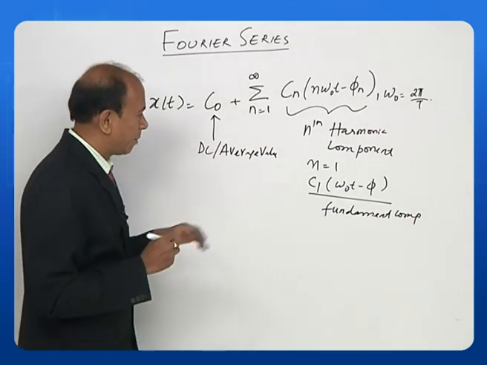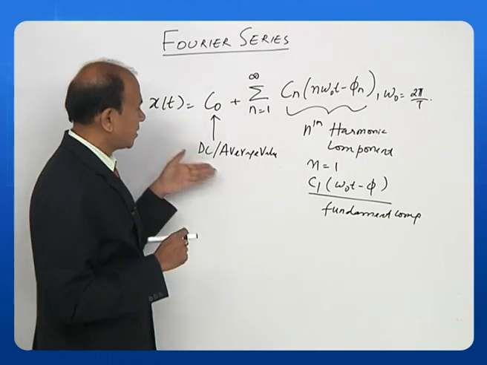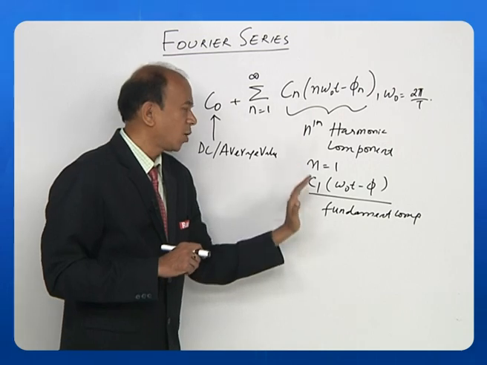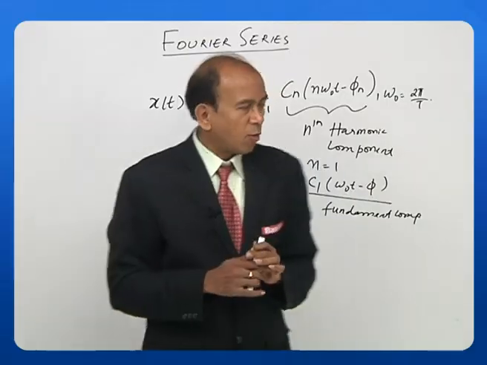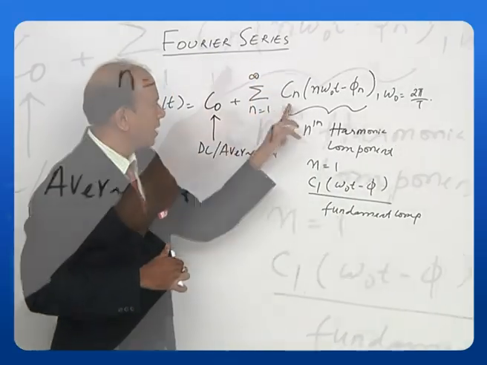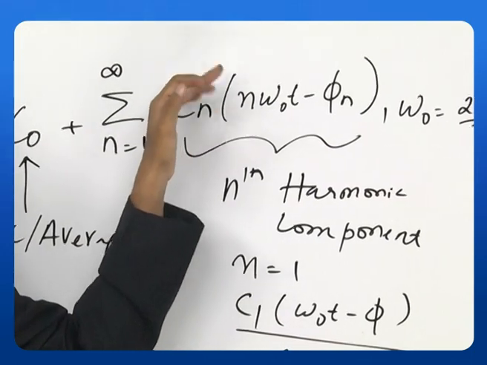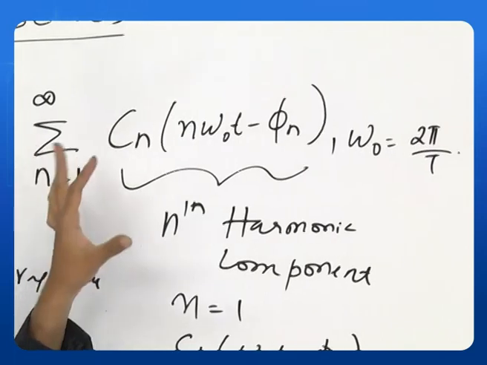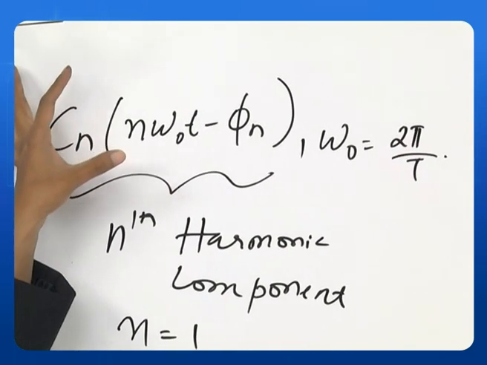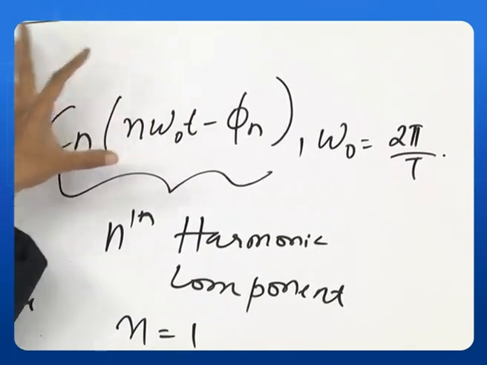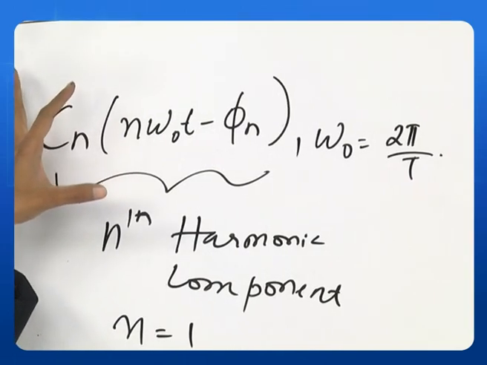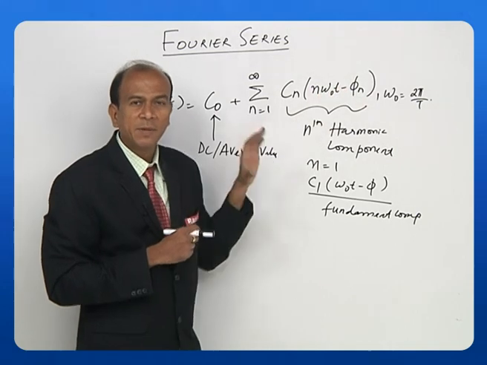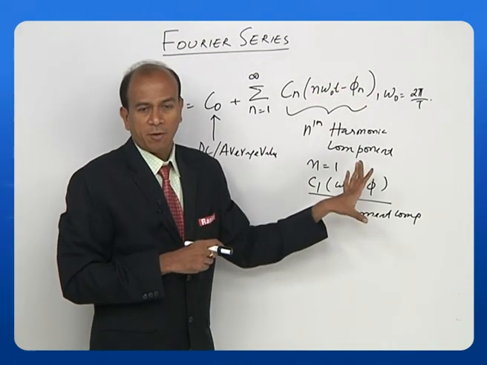So this you should remember. This C naught is the DC or average value, and this is the nth harmonic component, and when n is equal to 1, this becomes the fundamental. What is Cn here? Cn is exclusively the amplitude of the harmonic components. You have a harmonic component which is present, and this gives me its amplitude. So this Cn basically gives me an idea of the strength, or the amplitude, of the different harmonic components starting from the fundamental component.